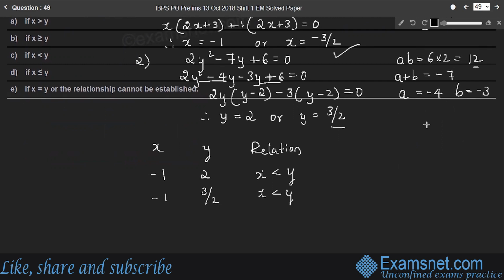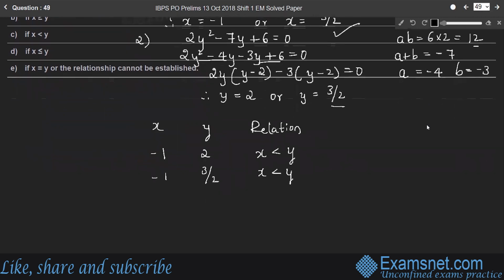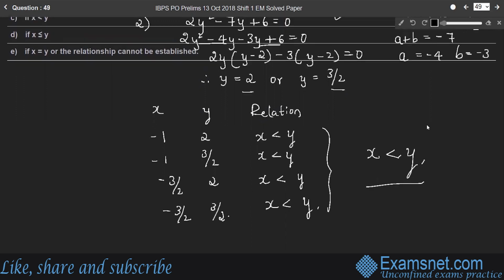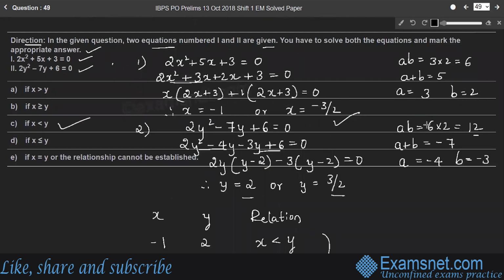So next the x is minus 3 by 2, y is equal to 2. So in this case also x is less than y because x is a negative integer. X is minus 3 by 2, y is plus 3 by 2. So in this case also x is less than y. So in all four cases x is strictly less than y. You can conclude, right? Therefore, look at the options. Option C.